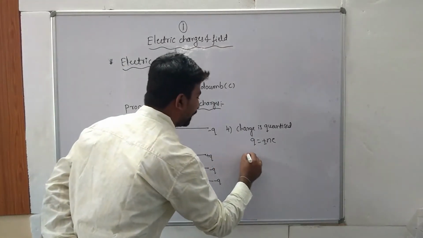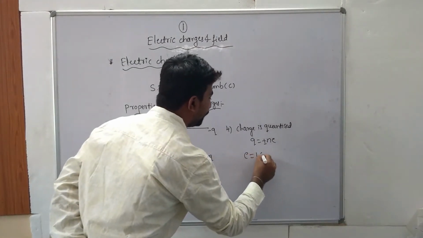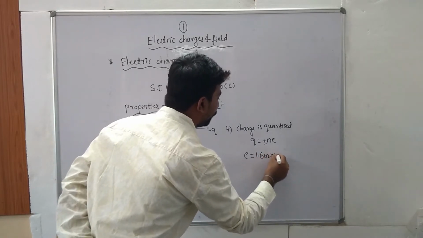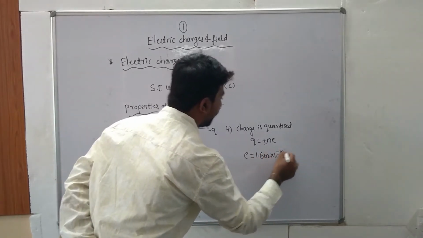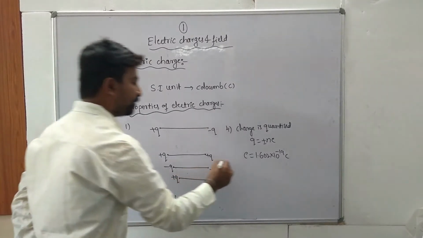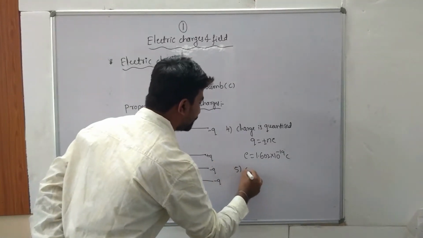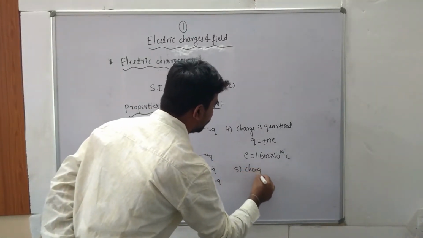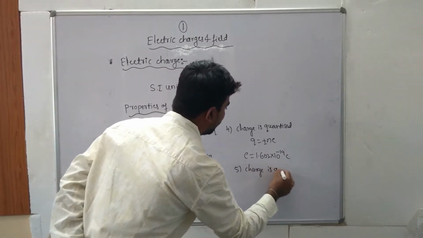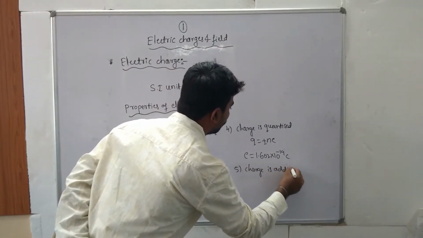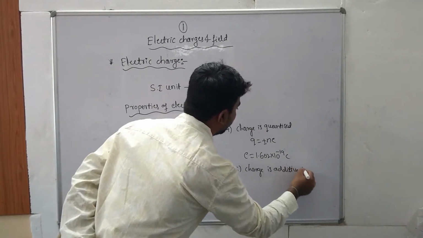The charge of an electron is 1.602 times 10 to the power of minus 19 coulomb. Next property: charge is additive in nature.